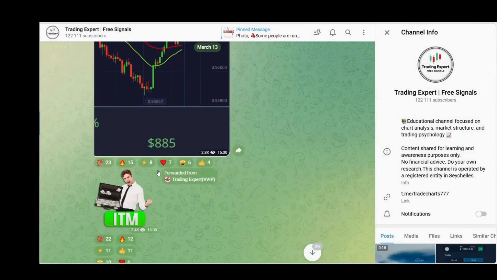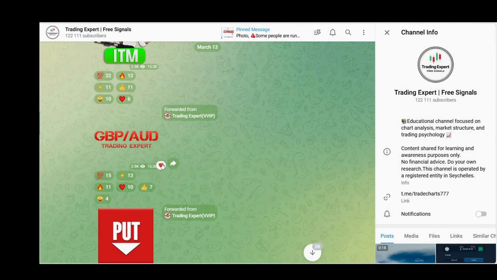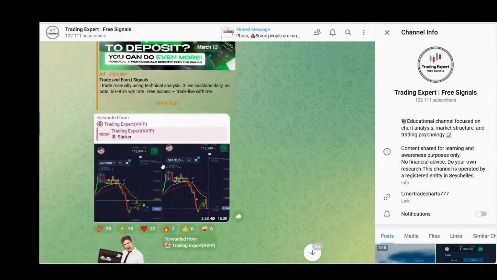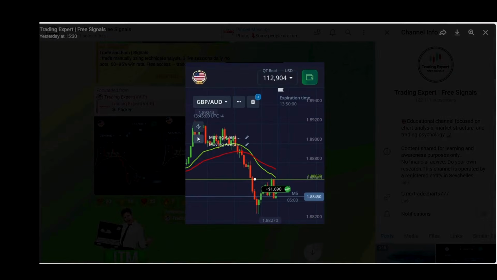Now let's move on to the next trade, which we provided on GBP/AUD for the downside move. Let me explain why we provided this trade. You can see a downtrend, and there was also a moving average along with a resistance level. That's why we provided a signal for the downside move. And this was also an amazing win.